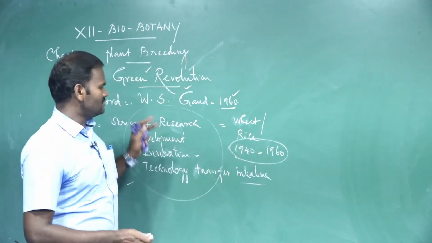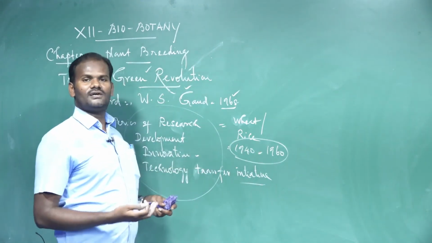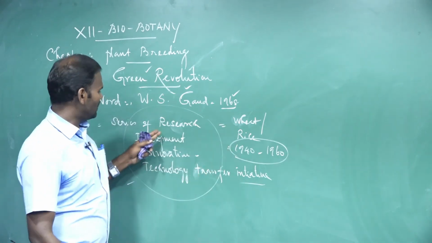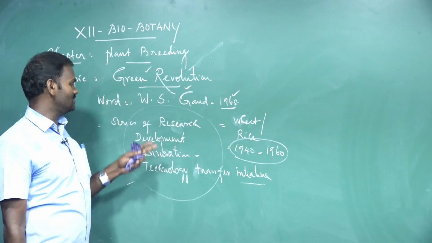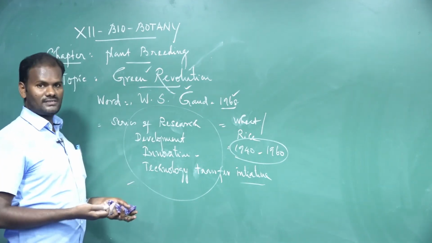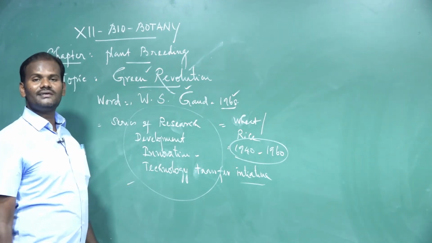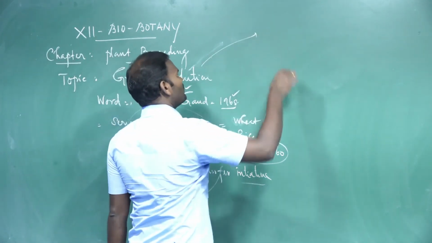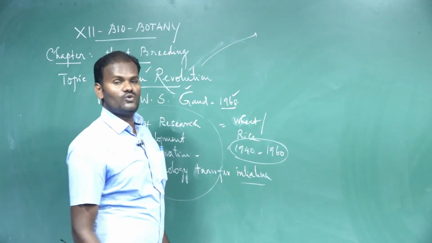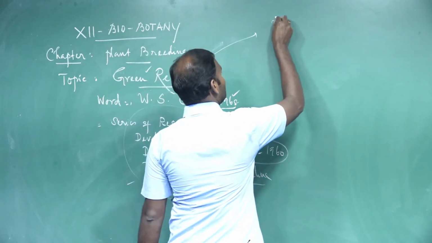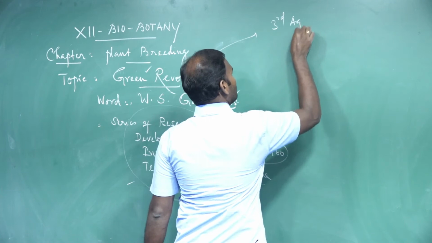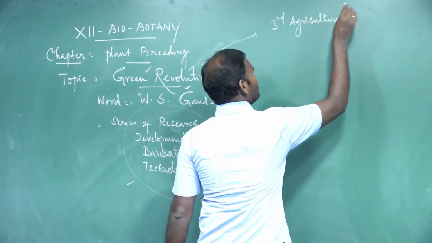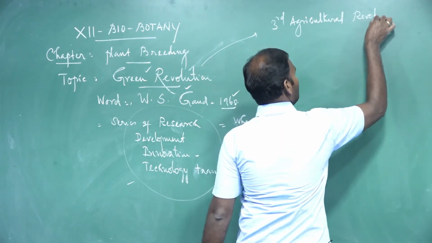During these periods, a lot of food crops increased, particularly rice and wheat. Because of the establishment of this technology research, a lot of new techniques were implemented. These are called Green Revolution. The Green Revolution is also the third agricultural revolution.